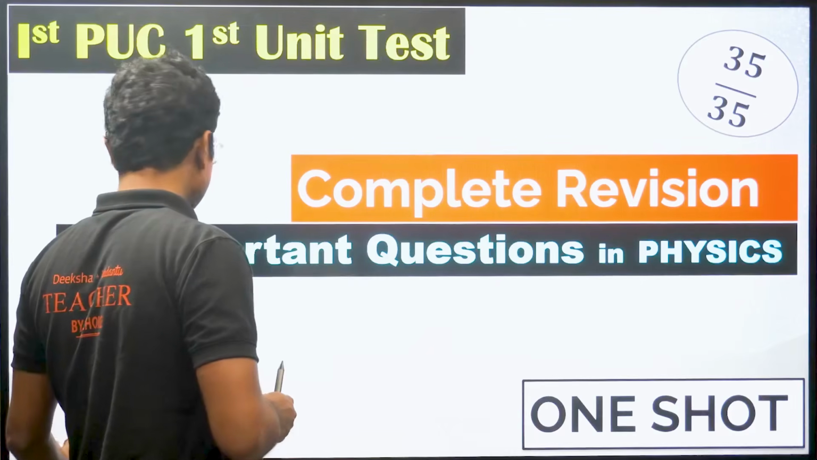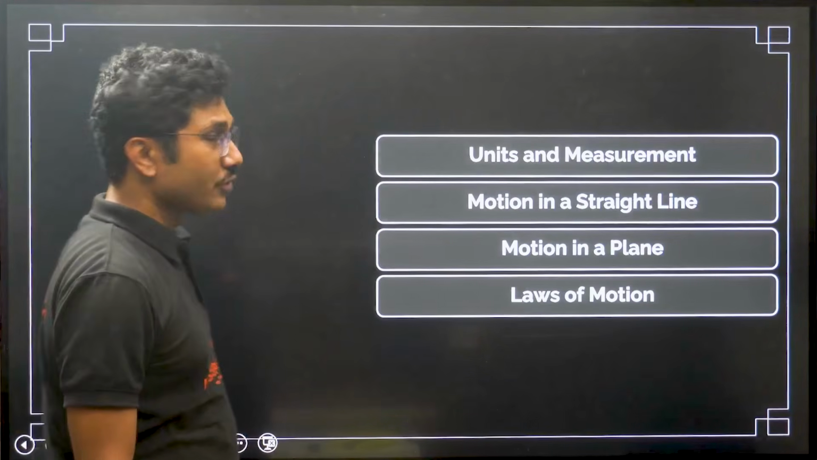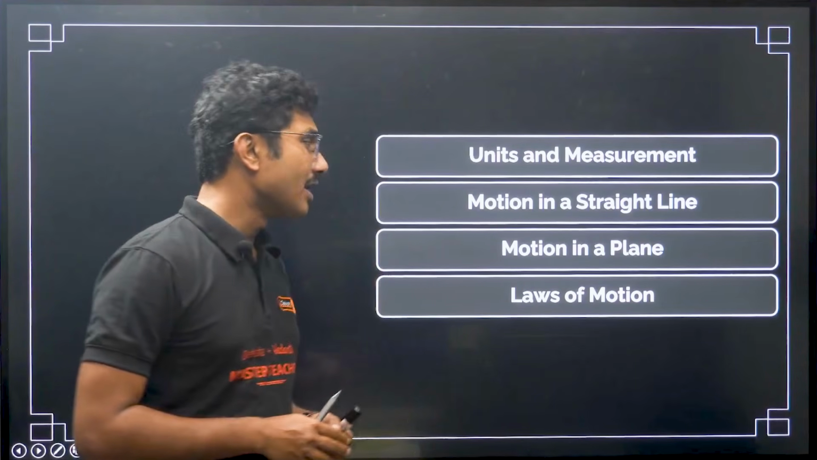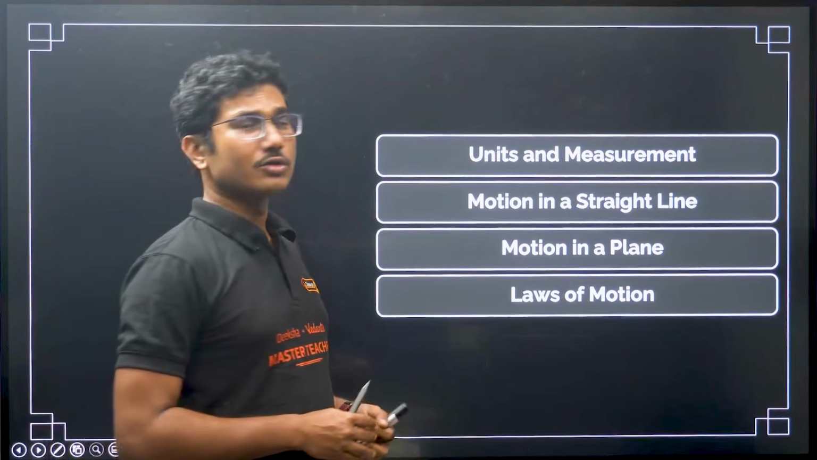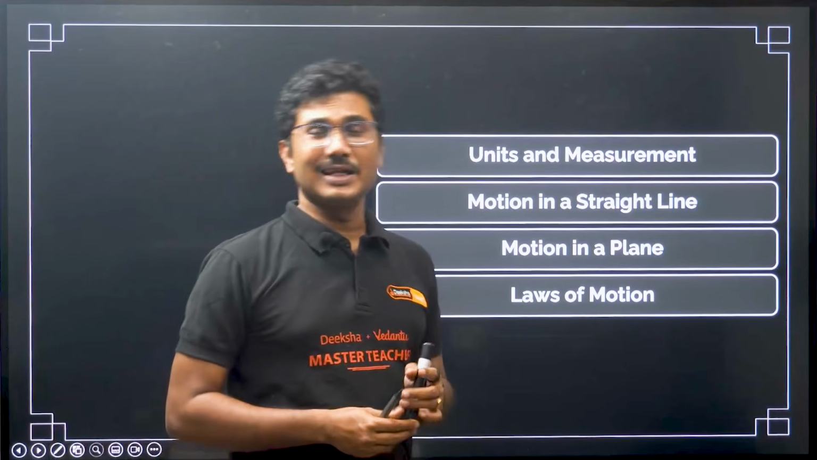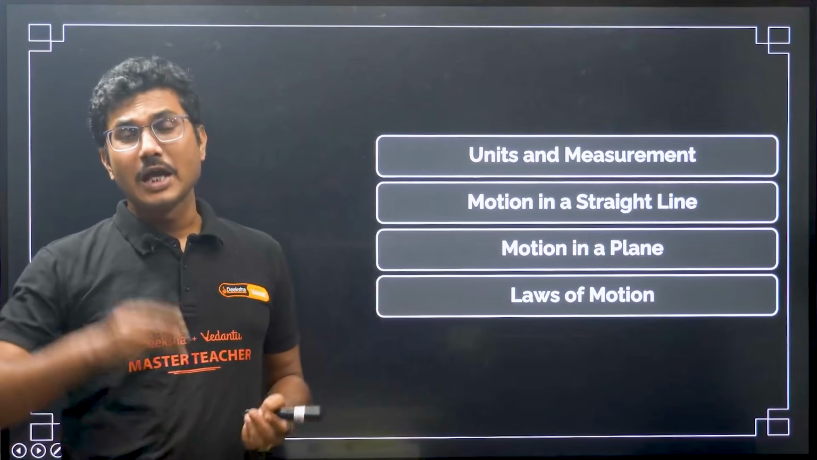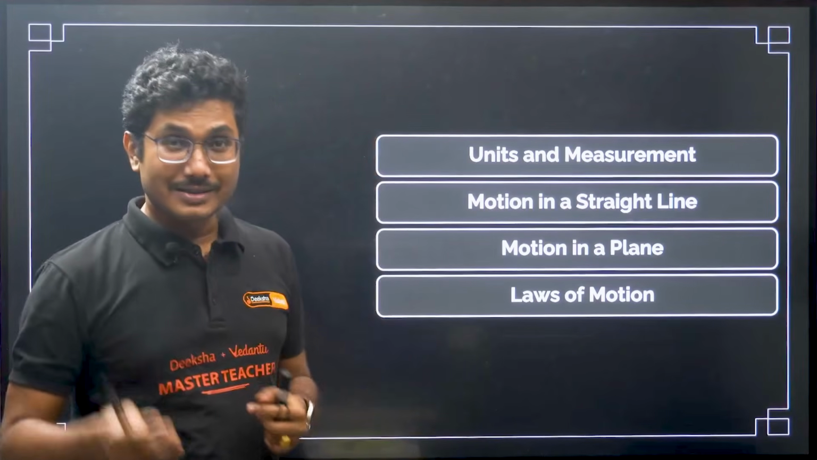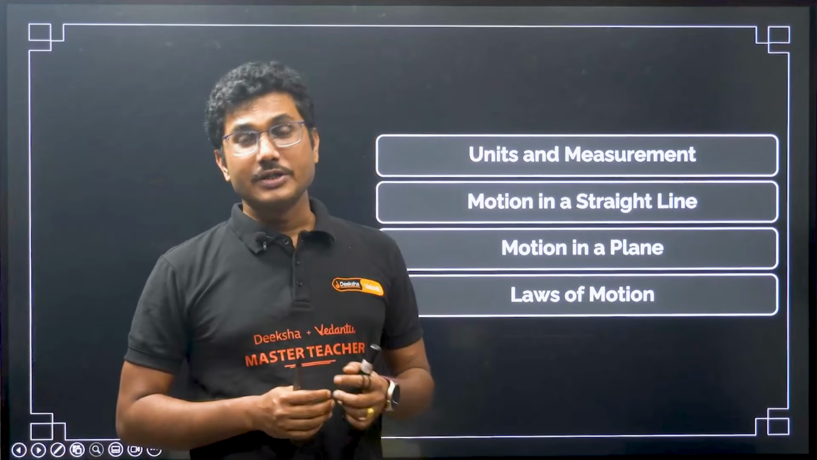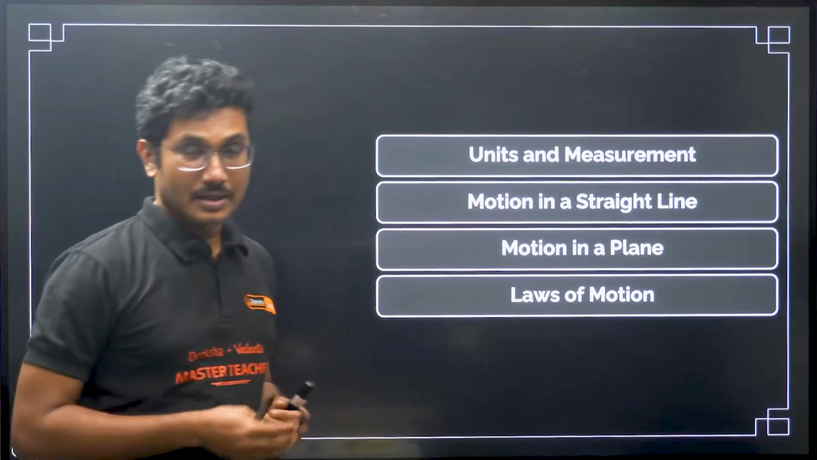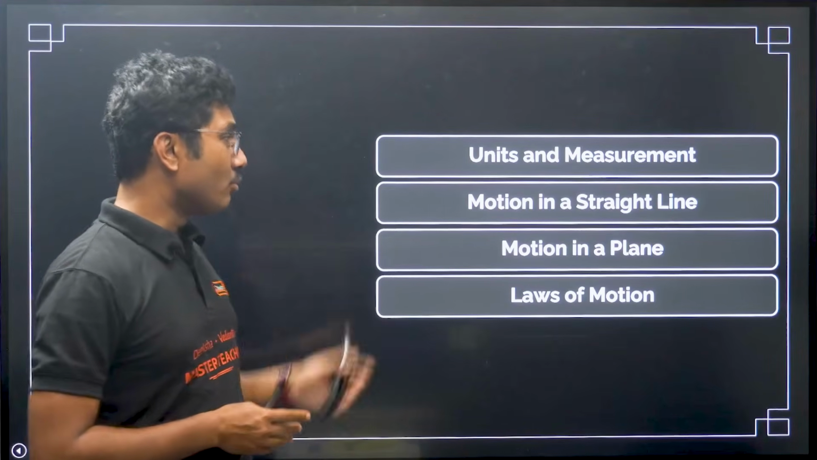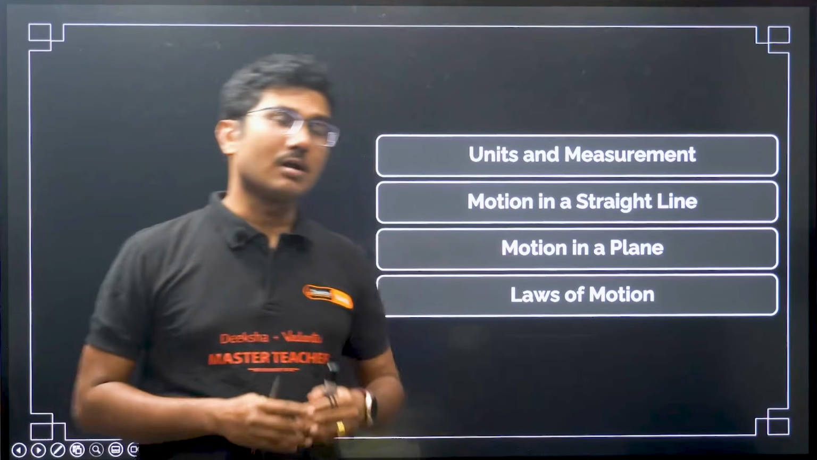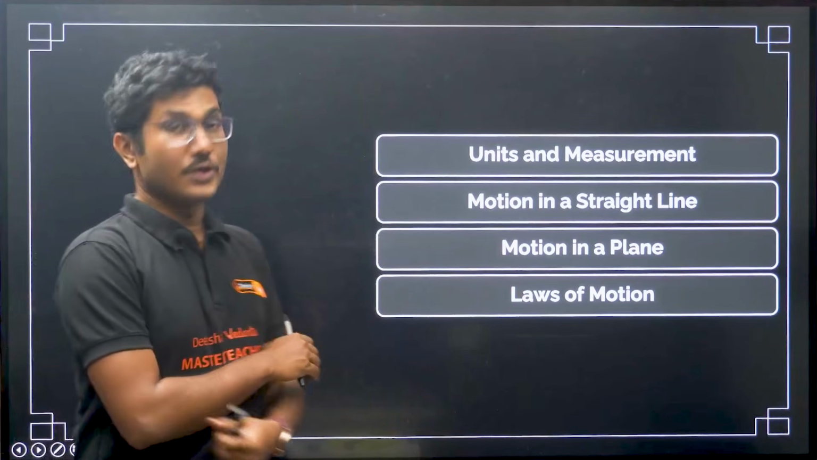Revision. So first of all, let us look into the chapters that we are going to discuss in today's lecture: units and measurement, motion in a straight line, motion in a plane, and laws of motion. If you have any other chapters in your first unit test, you can mention that in the comment below. I will try to compensate all the other chapters that is there in your first PUC syllabus later on in another supplementary video, but these are the major 4 chapters which is common for most of the students across Karnataka in your first unit test, right?